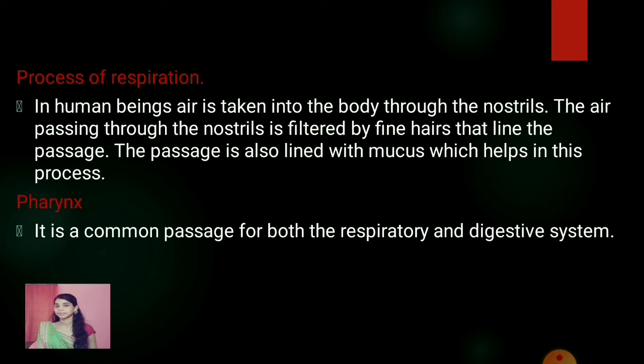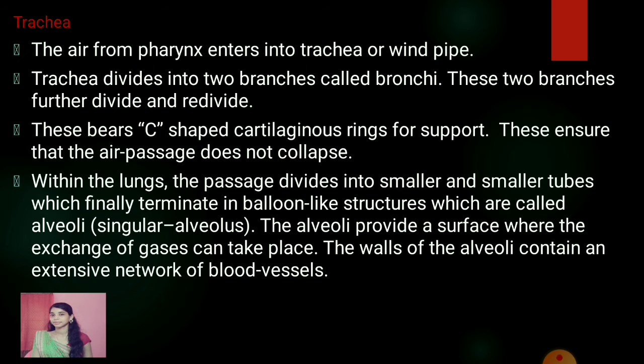Next is the nasal cavity. The air enters through the nostrils and reaches the pair of nasal cavities. When the air passes into the nasal cavity, the dust particles and other impurities present in it are trapped by the hair and mucus, and the clean air is sent into the lungs. Next we have the pharynx. It is a common passage for both the respiratory and the digestive system.